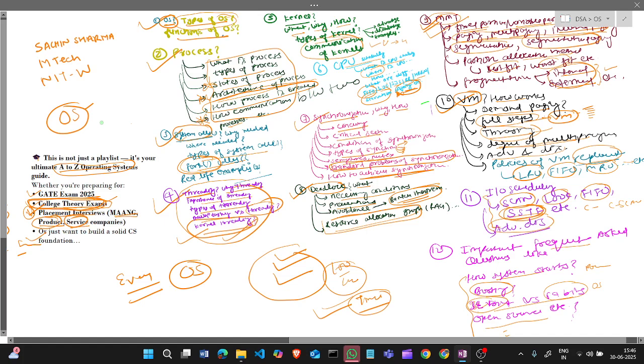We are going to cover every topic about operating system, and we will continue our operating system series from A to Z, from basic to advanced. The purpose of this series is placements. First purpose is placement, and any company, product type, service type, any company which is going to ask you about the operating system, we are going to cover this.